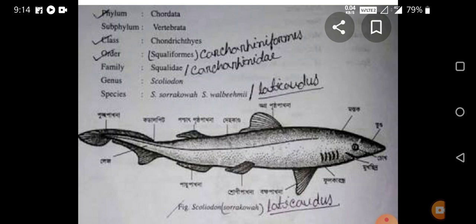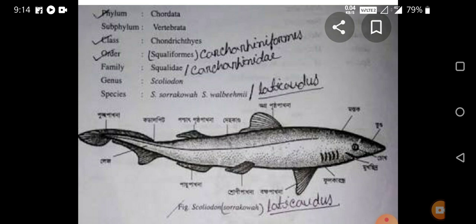Inside the body of the animal there is the alimentary canal, that is the digestive system, and also the excretory system. Both systems open toward the outer side of the body through the cloaca, and this cloaca opens through the cloacal aperture, and the waste products are given outside the body of the animal through the cloacal aperture.